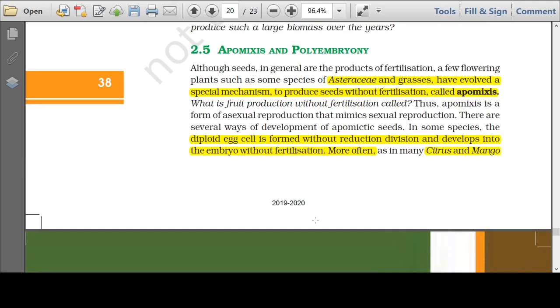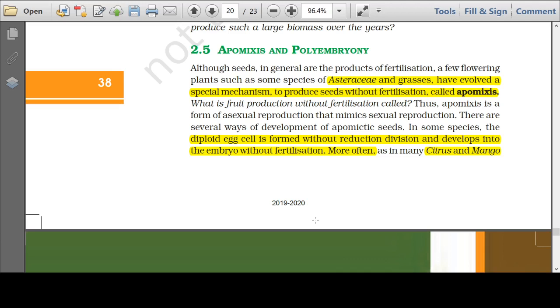In the last, I will talk about two important terms. Direct questions come from this section: apomixis and polyembryony. What is apomixis? Now you know that seeds are the products of fertilization, yes, but in certain plants belonging to the family Asteraceae, Asteraceae means the sunflower family, and grasses, even without fertilization, seeds can be produced. Such a mechanism is called apomixis.